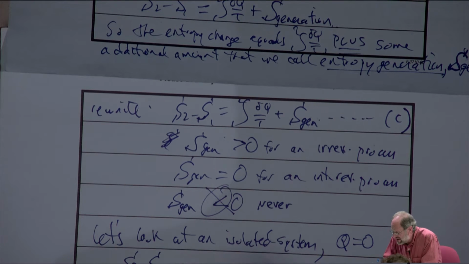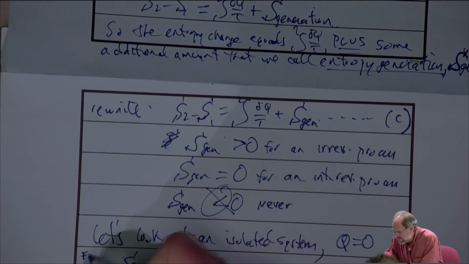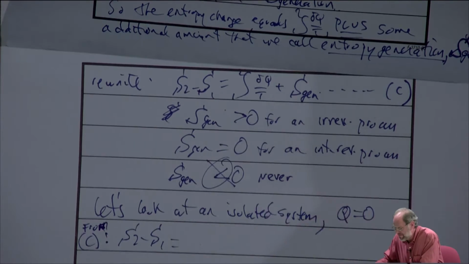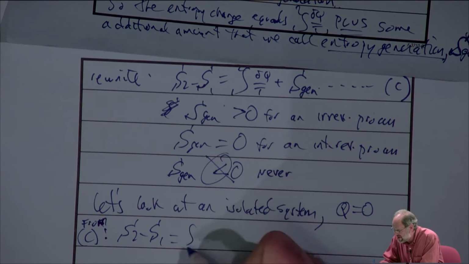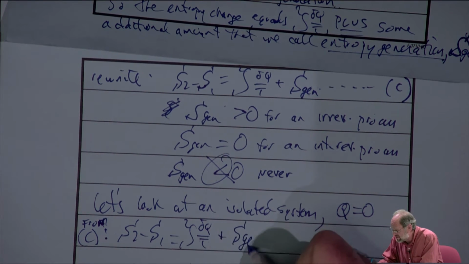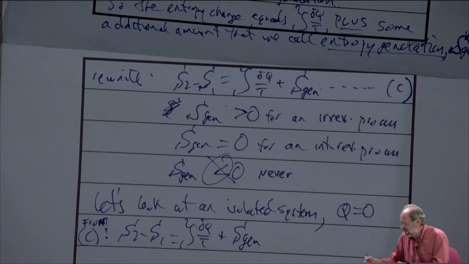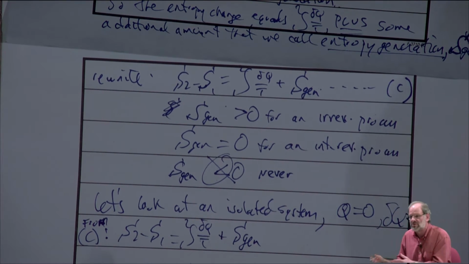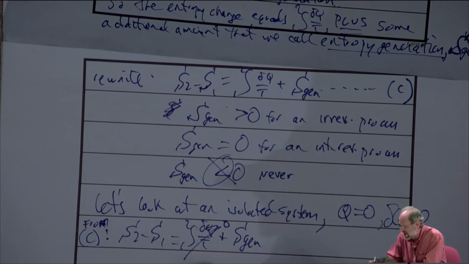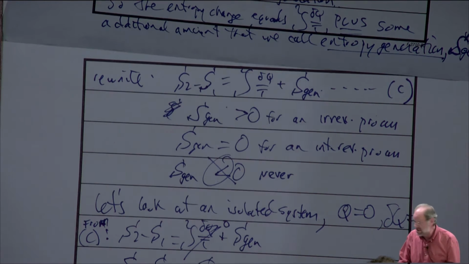And what would be the entropy change? Well, we know from C that the entropy change is the integral of delta Q over T plus a certain amount of entropy generation. But if it's isolated, there is no heat transfer, right? If Q is 0, we could have also simply said delta Q is 0. So this term goes away, and we find, therefore, that the entropy change equals the entropy generation as long as we have an isolated system.